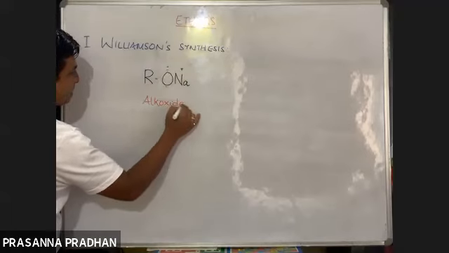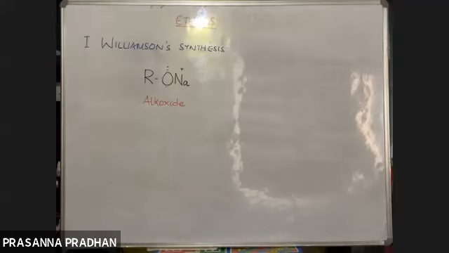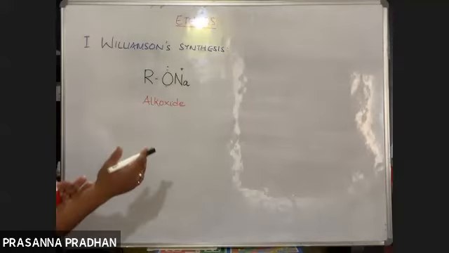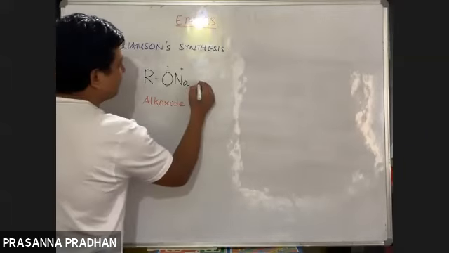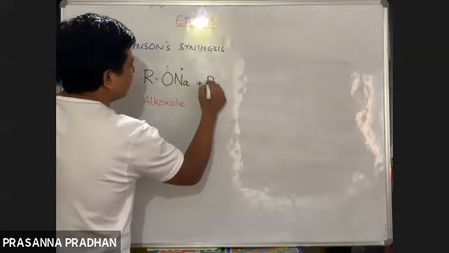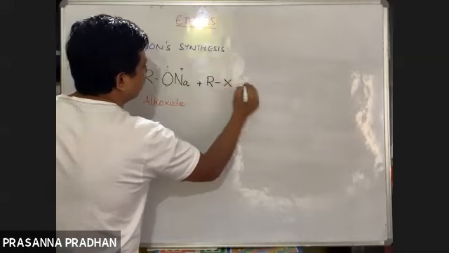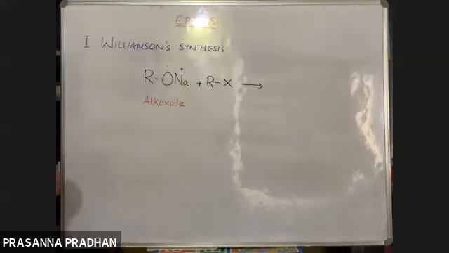If you forget all this, organic chemistry will be over for you. So RO negative are known as alkoxide, or the sodium salts of alcohols, sodium alkoxides. Now, to prepare ethers from Williamson synthesis, we treat an alkoxide ion with an alkyl halide, and the reaction occurs via SN2 mechanism.